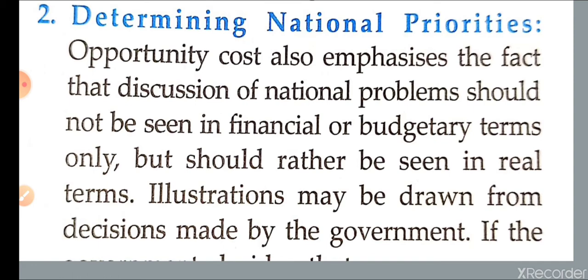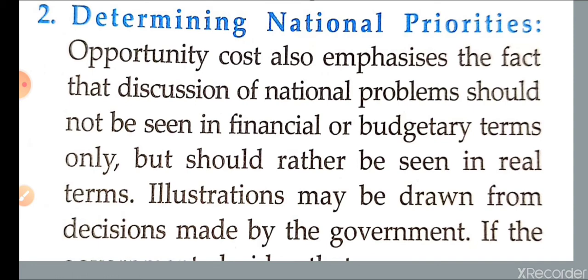So that determination is taken by the government. The priority is fixed by the government. What is the priority of the government? Because the government is having limited resources and they cannot produce all the commodities together. So they have to decide which commodity they should go for, or the opportunity cost of which commodity is more than another commodity which they are going to sacrifice. Then they will decide what to produce and what not to produce according to the priorities of the country.